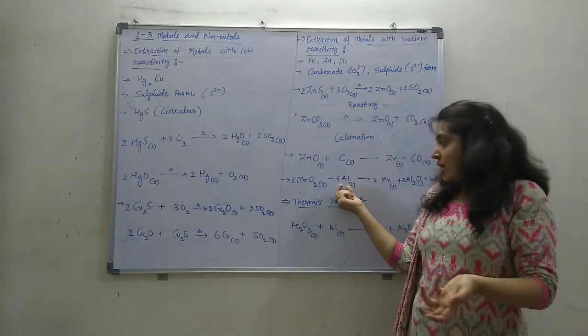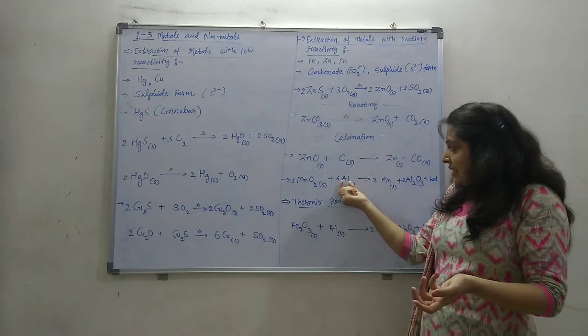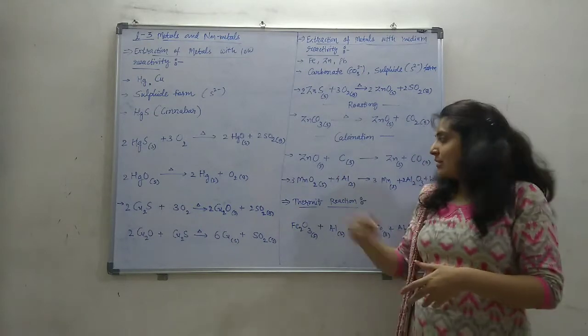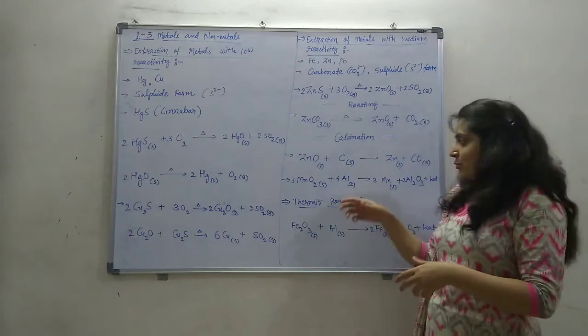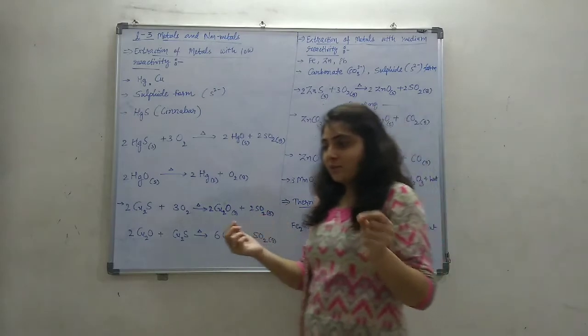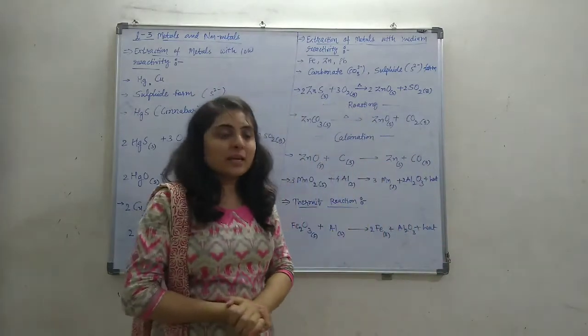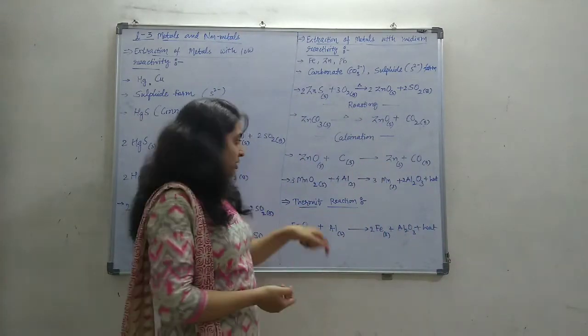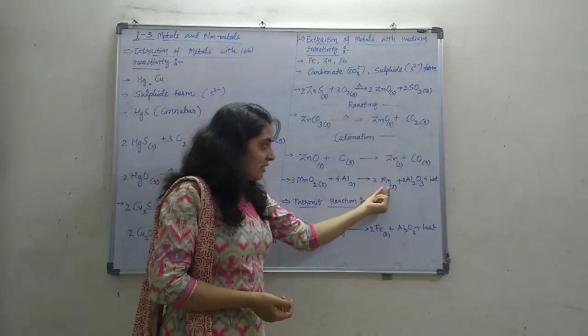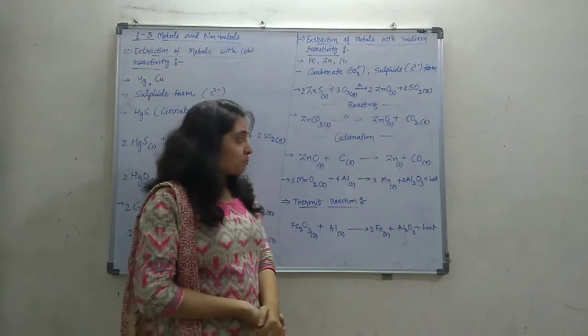Aluminium is a highly reactive metal, so it will displace the manganese and form the oxide. By this displacement reaction, highly reactive metals can be used as reducing agents. So manganese oxide plus aluminium gives manganese and Al2O3.